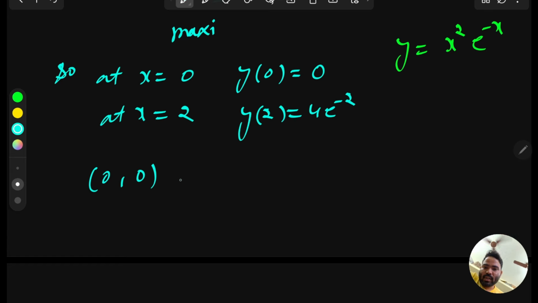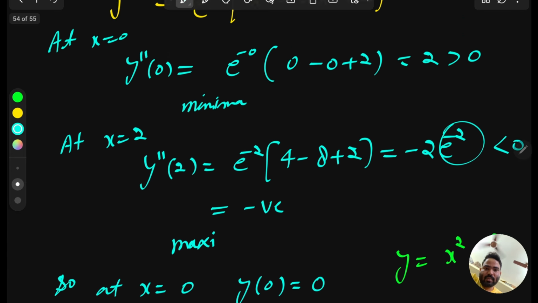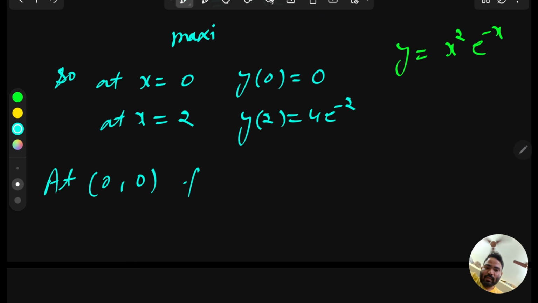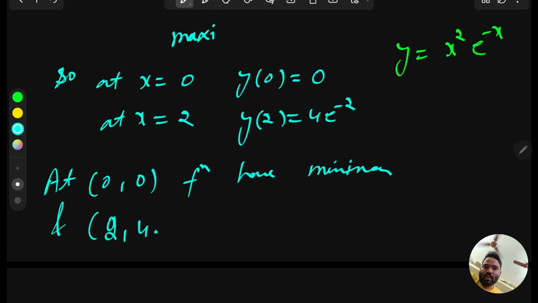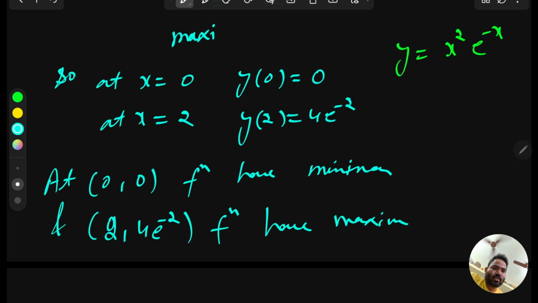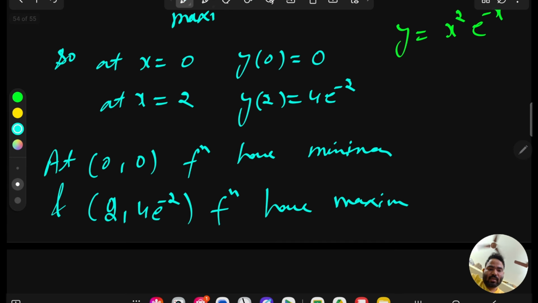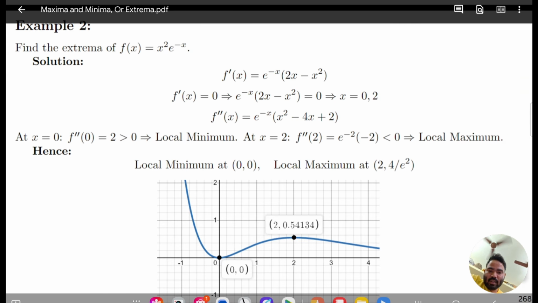At x equal to 0, y is 0, and so at 0 comma 0 the function has a minimum, and at 2 comma 4 e to the power minus 2 the function has a maximum. If you draw the graph in Desmos, you can clearly see what the graph of this function looks like. See, this is the graph, and at 0 0 the function has the minima.